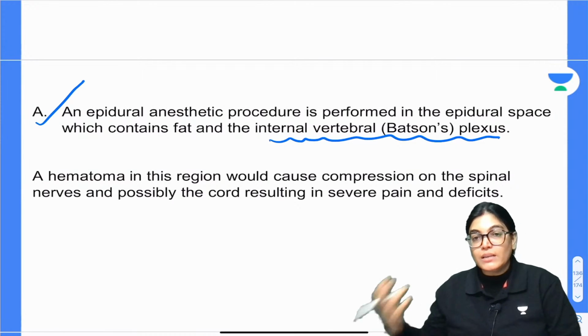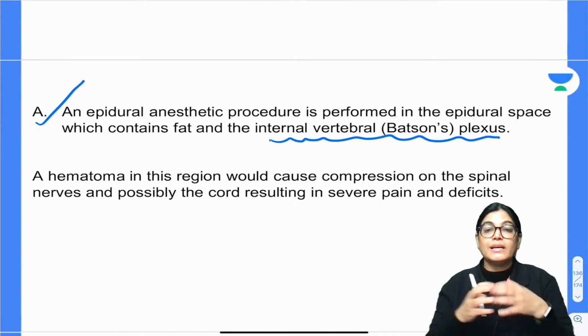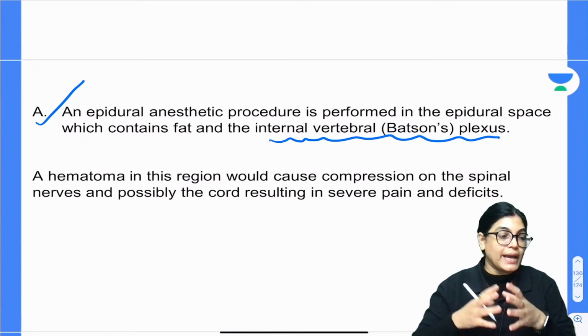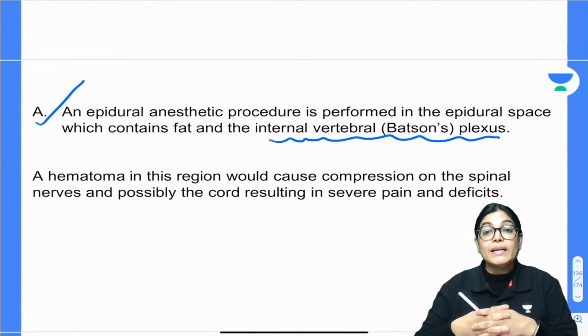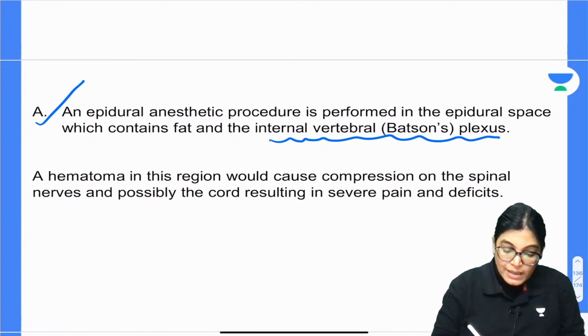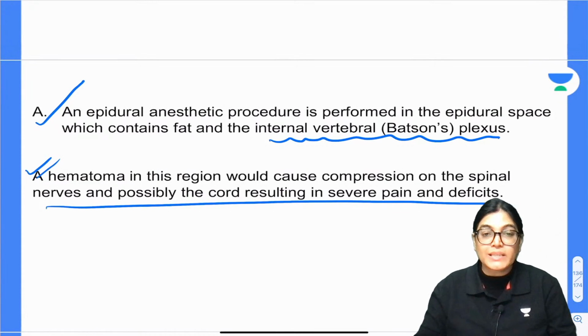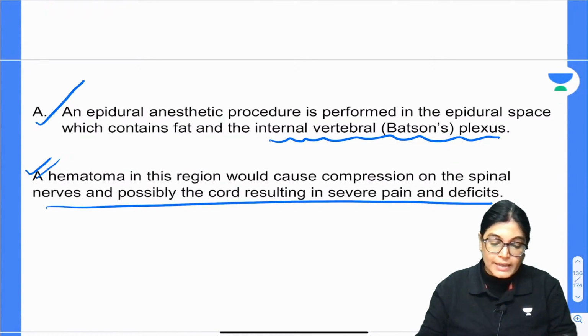So because of the internal vertebral plexus, there can be a hematoma, and this will lead to compression of the nerve. When there is accumulation of fluid or blood, or any kind of bleeding has occurred, this will lead to compression of spinal nerves and possibly result in severe pain and deficit, which was mentioned in this MCQ. So this is the reason for the correct answer.